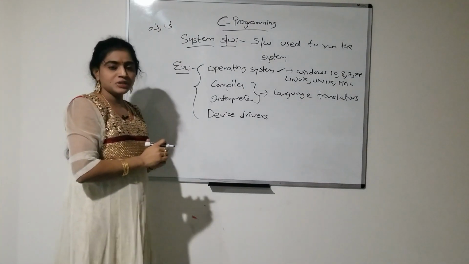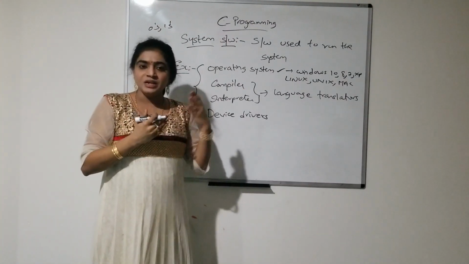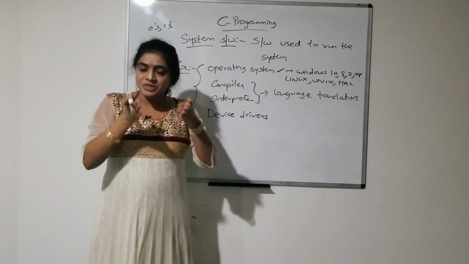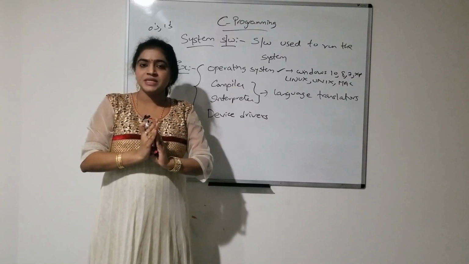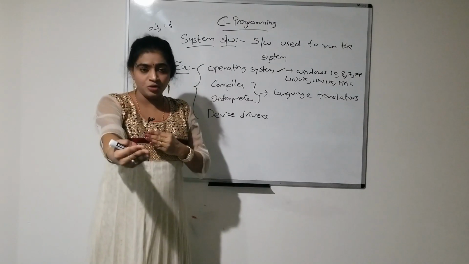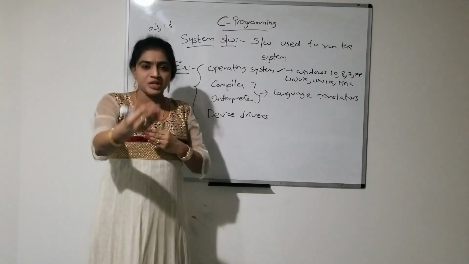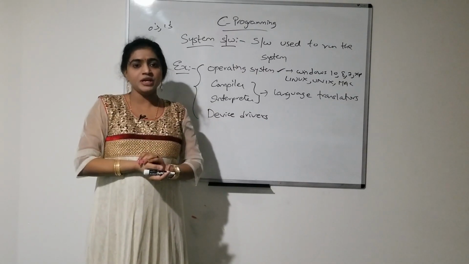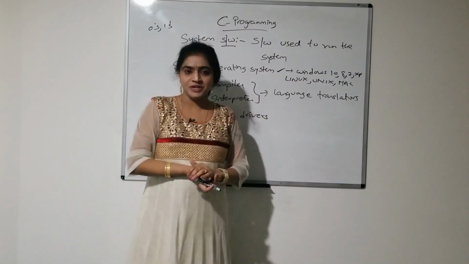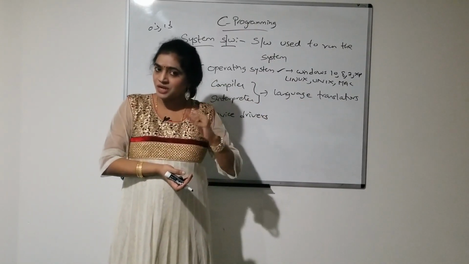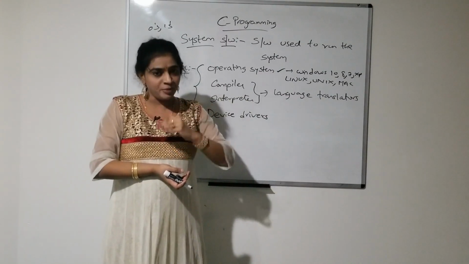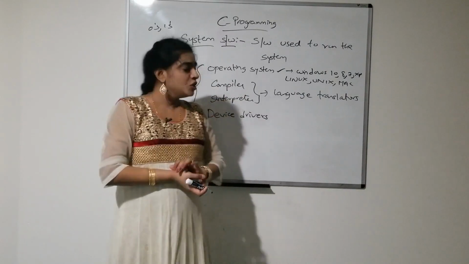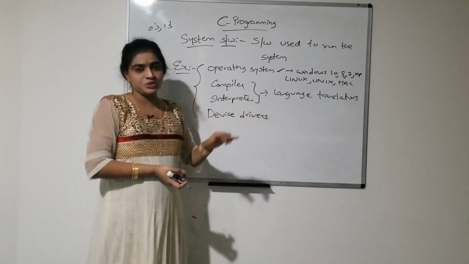So, computer knows machine language. We can't represent each and everything in zeros and ones. It is not possible for us. So, there should be some language translator which translates our user code to machine understandable code, that is user language to machine understandable language, as well as machine understandable language to user understandable language. So for that purpose we need language translators, which translate user understandable language to machine understandable language and vice versa. We have compiler and interpreter to do this job.